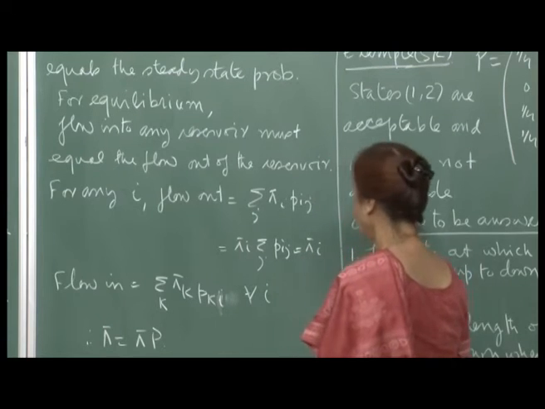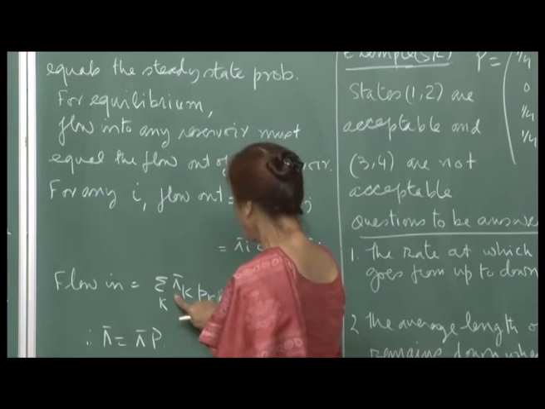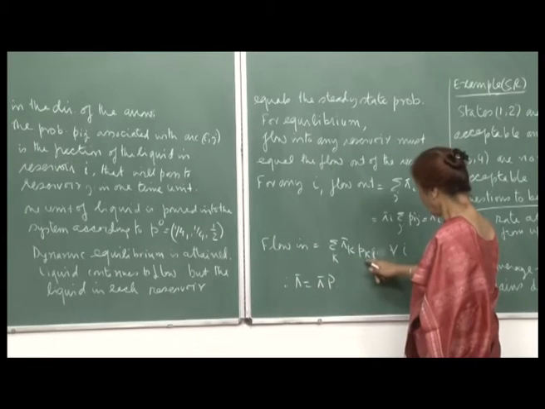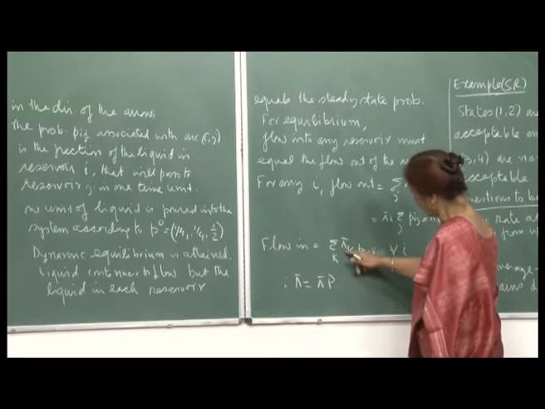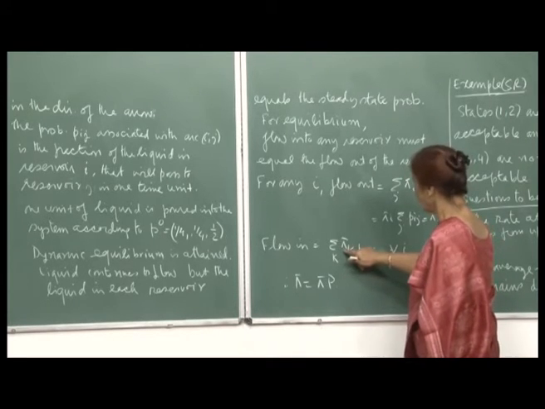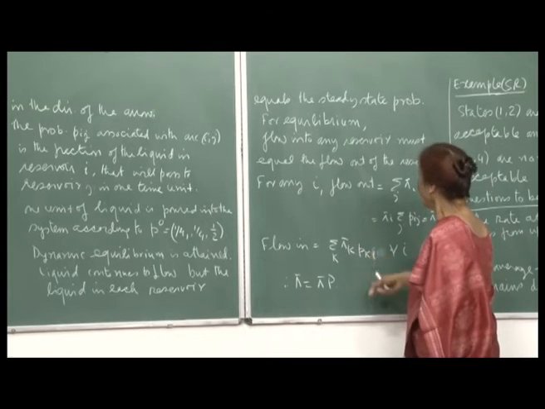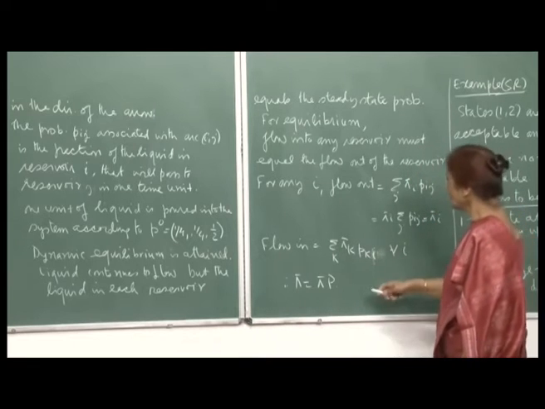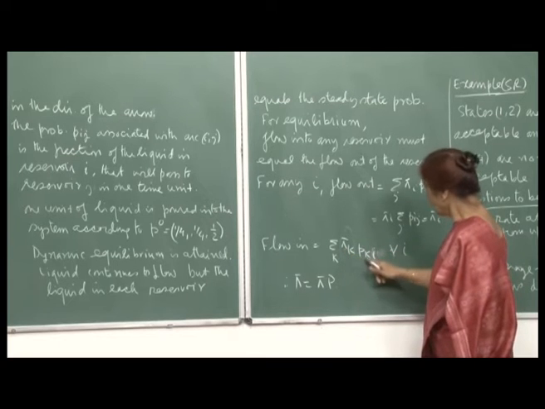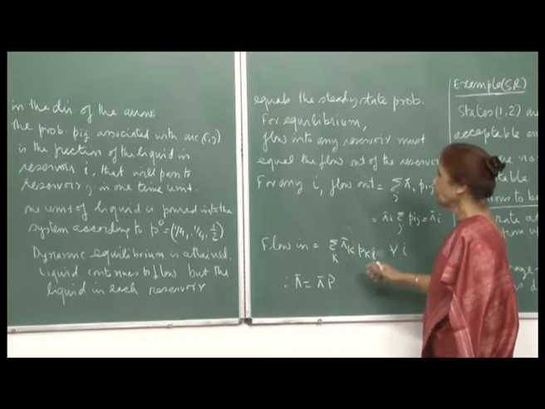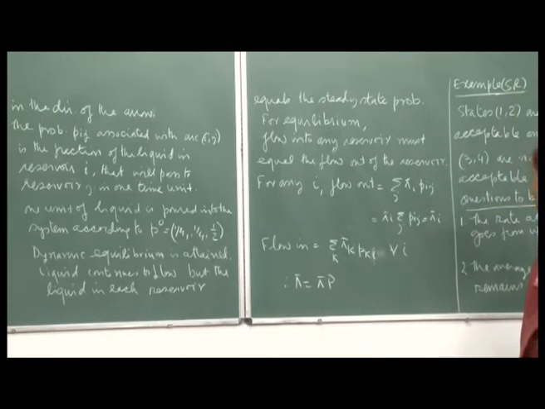So, this is pi i, right, and then the flow in from other reservoirs. That will be pi k into p k i, right. The flow is coming from the kth reservoir to the ith reservoir, and this is the probability of being in the kth reservoir. So, this is sigma pi k p k i. Well, I am talking of probabilities, but here we are saying this is the amount that is there in the kth reservoir, and this is the fraction which is going to i. I should actually interpret the whole thing in terms of this particular example.